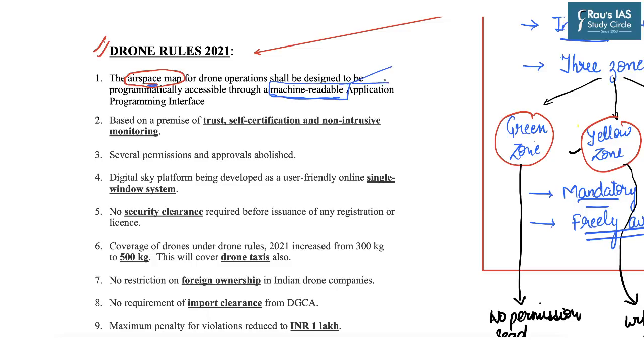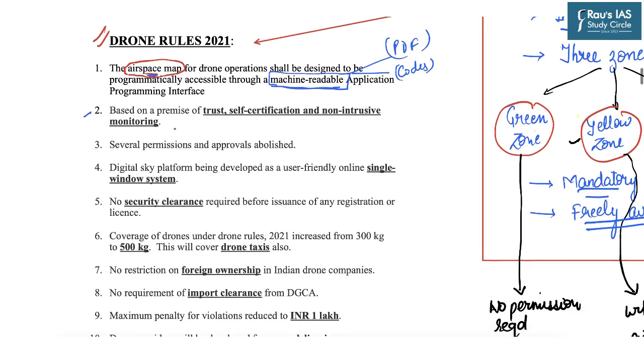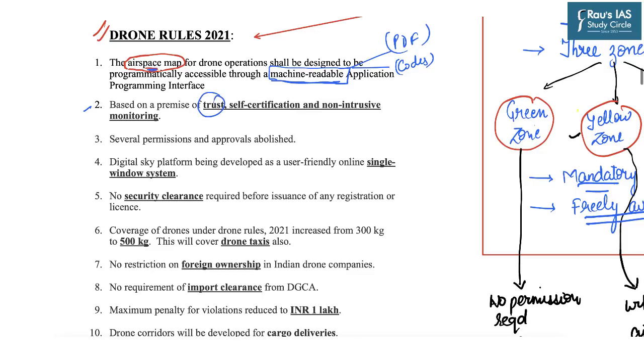There are certain data which can be read by humans. For example, there is a PDF file which is easily readable by humans, but the machines are unable to read them. And there are certain other data, for example codes, which machines can read by themselves. So the machine readable application should be there. The second is that the rules are based on the premise of trust and self-certification and non-intrusive monitoring.